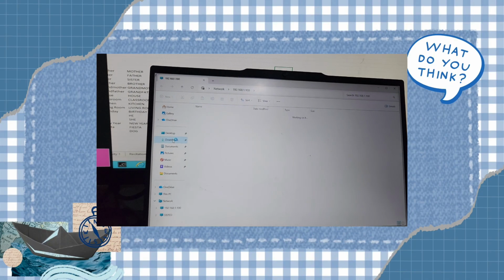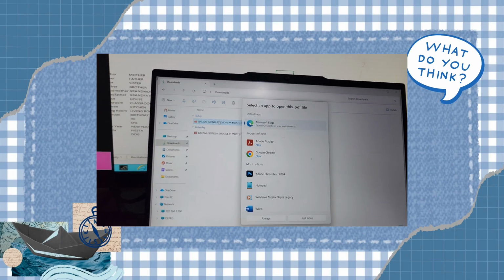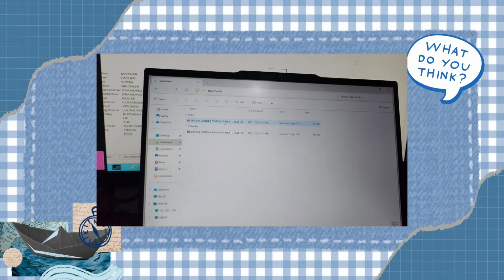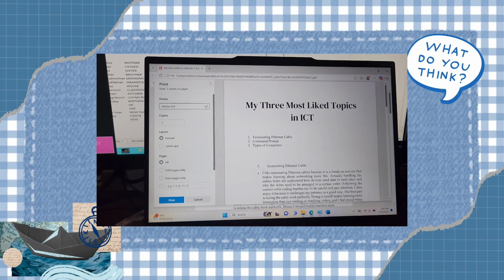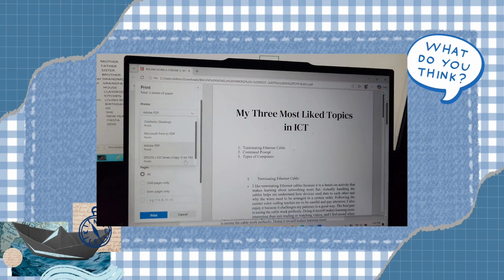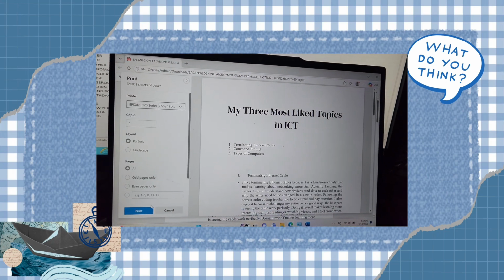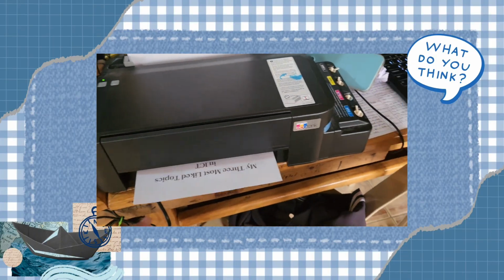Once it is done, open a file that you want to print, select the newly connected network printer, and then click Print. Now, you just have to wait for your file to be printed.